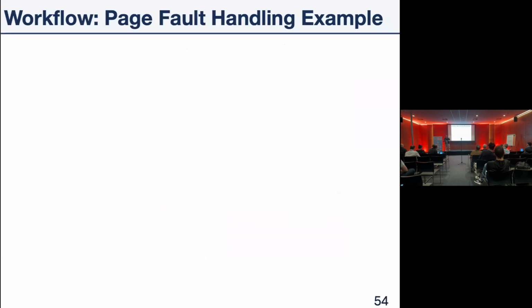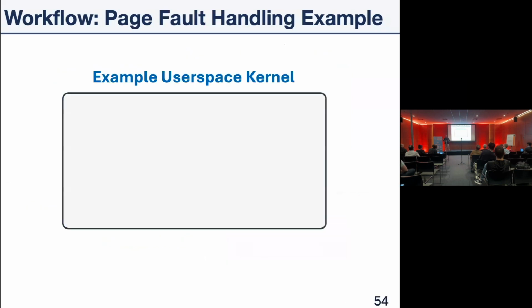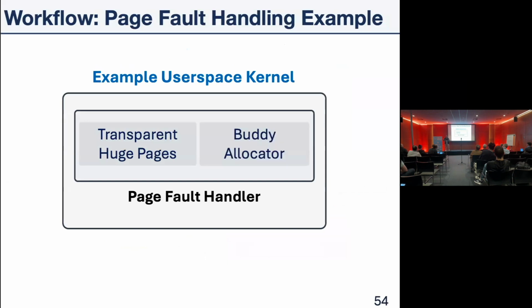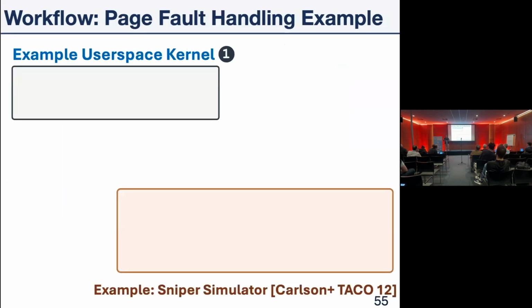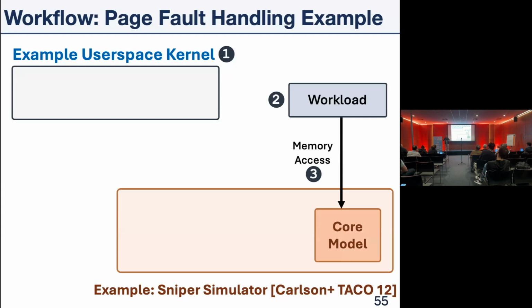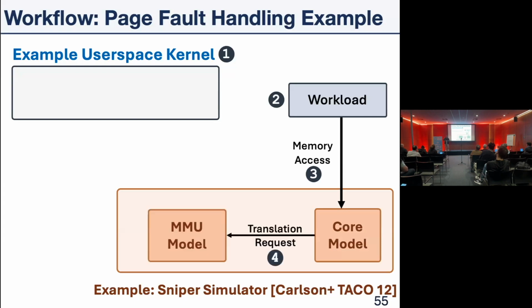Let's dive deeper into a detailed example of a page fault handler that uses only two modules, the transparent huge page allocator and the buddy allocator. Again, we have an example simulator, the Sniper simulator, and we run it at the same time that we spawn the user space kernel and our workload. When the workload sends a memory access to the core model, the core model sends a translation request to the MMU model, the memory management unit model, which triggers a page fault. We could not find the page table entry.